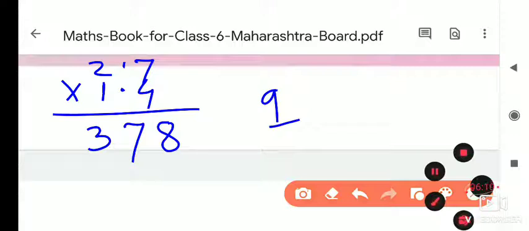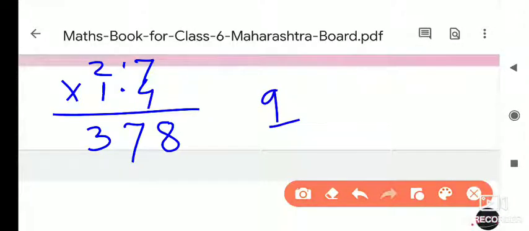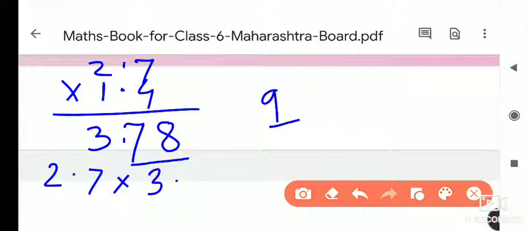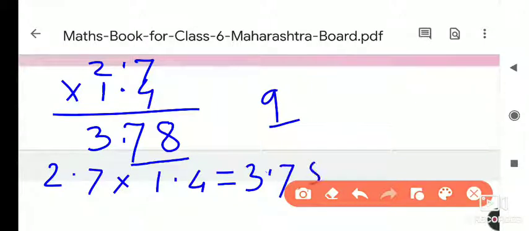Now we have to give the point. In the product of 2.7 and 1.4, after the point in total how many digits are there? 2 digits are there. In the first, 2.7, there is 7 after the point, and in the second, 1.4, there is 4 after the point. So count 2 digits from the back side, that is 8 and 7, and give the point here. So its answer is 2.7 into 1.4 is equal to 3.78. In this way we have to solve this question.